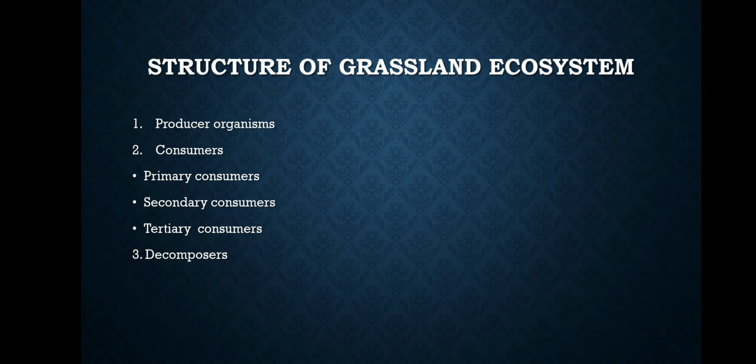And we have the consumers as well. In the grassland ecosystem, it's not that we only find grass, but other organisms, such as animals, and these animals consume the producers, which is the grass. As mentioned earlier, we have the primary consumers, the secondary consumers, and the tertiary consumers.